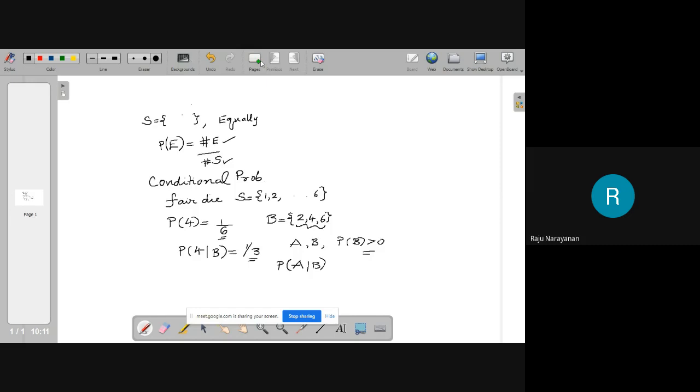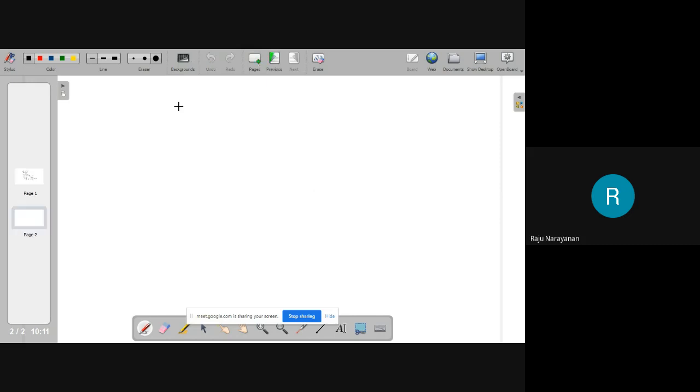Now we have to find a mathematical formula for this expression. Now you look at this.